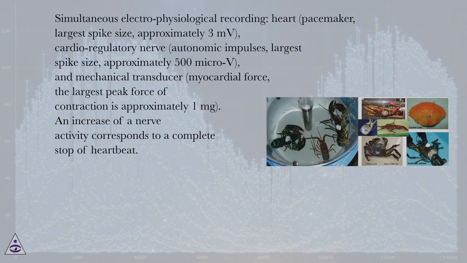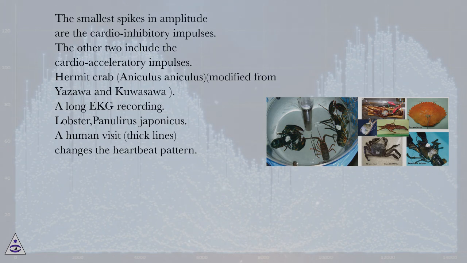Simultaneous electrophysiological recording. Heart pacemaker, largest spike size approximately 3 mV. Cardio-regulatory nerve, autonomic impulses, largest spike size approximately 500 µV. And mechanical transducer, myocardial force, the largest peak force of contraction is approximately 1 mg. An increase of nerve activity corresponds to a complete stop of heartbeat. The smallest spikes in amplitude are the cardio-inhibitory impulses. The other two include the cardio-acceleratory impulses.